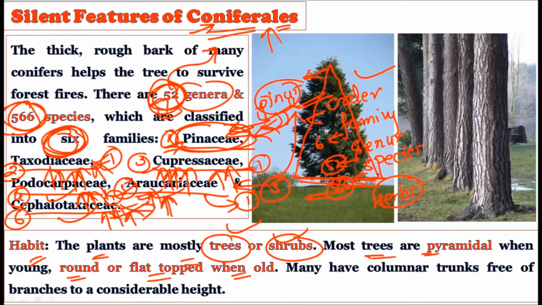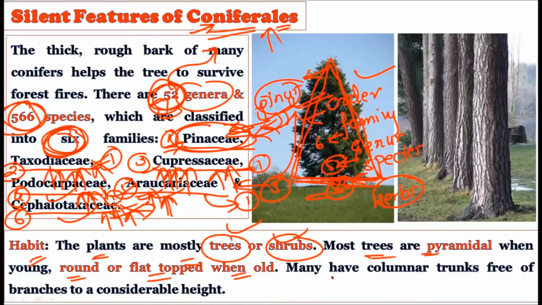Like this pyramid like shape, which is narrower at the apex and becomes broad at the base. But as the tree gets old, at the top it becomes very flat or round. So the pyramidal shape is not maintained throughout the life of the coniferales, but it is present at the beginning when the plant is young. When the plant is young, this coniferal species shows the pyramidal shape, but when they get older, this pyramidal shape is discarded, and they have a very flat top when they become old.